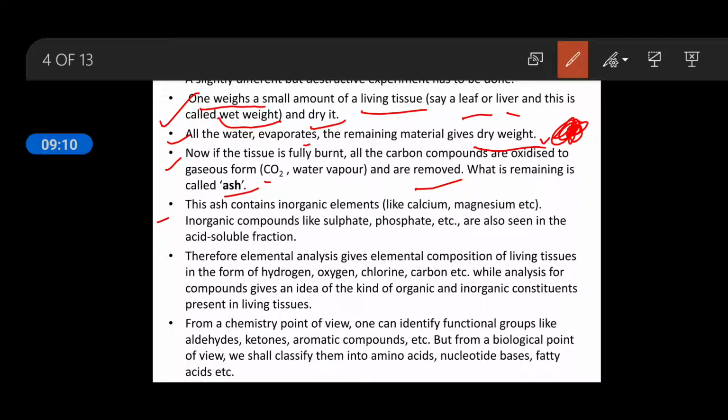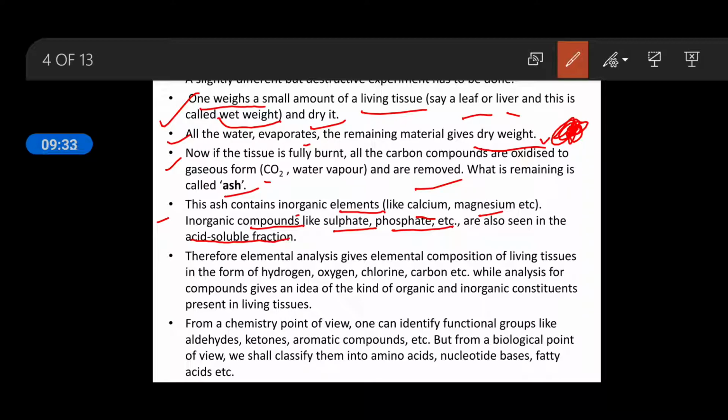So this is also known as ash analysis. This ash contains the inorganic elements like calcium, magnesium, etc. Inorganic compounds may be present there. Compounds means sulfates, phosphates, which are also seen in the acid soluble fraction.